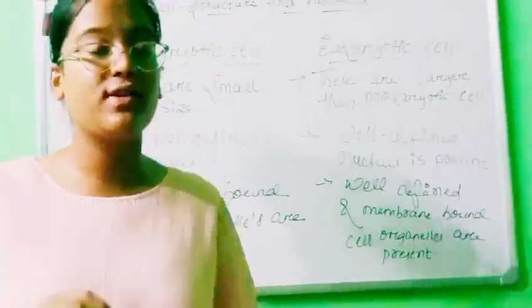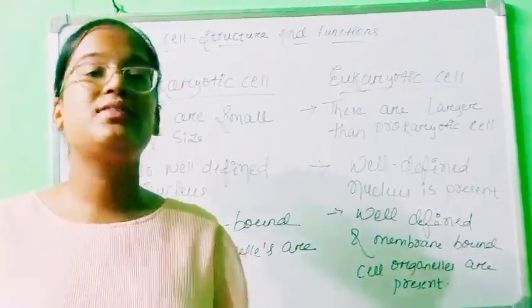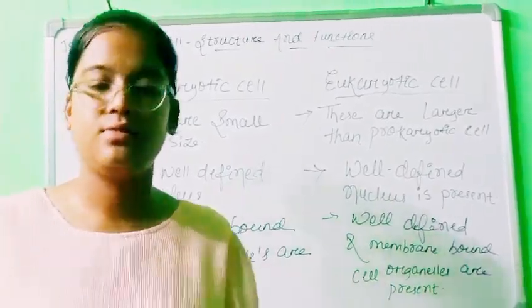But in case of eukaryotic cell, membrane-bound cell organelles are present. These are the major difference.